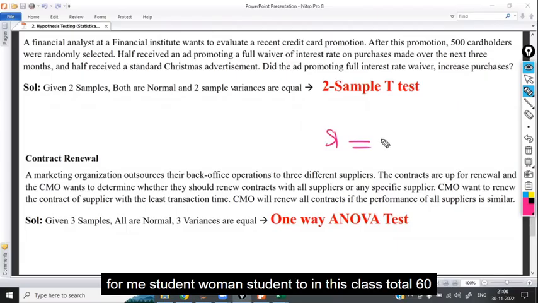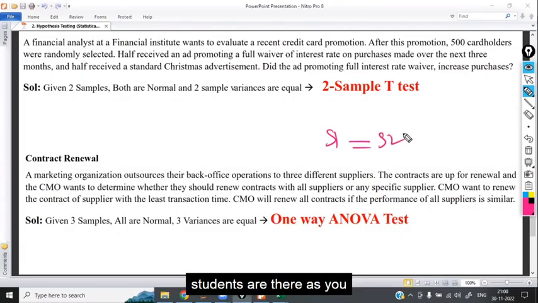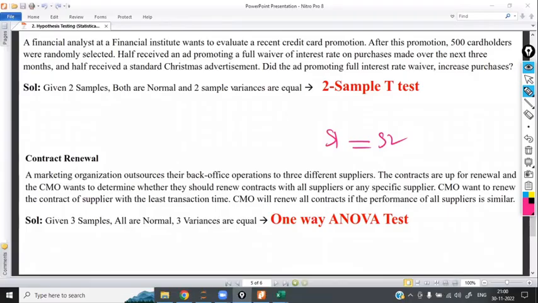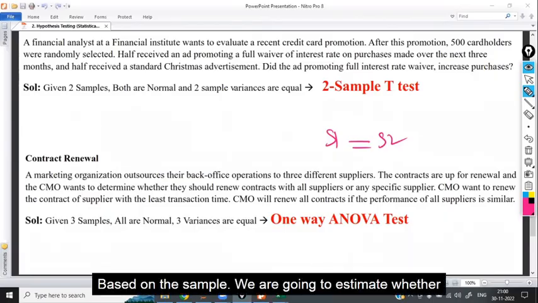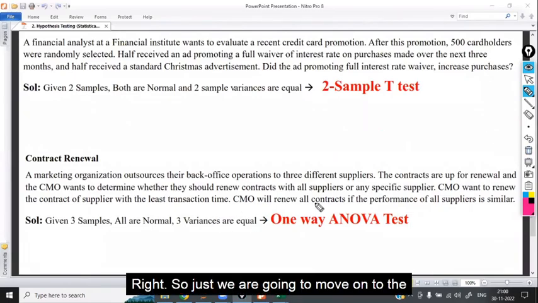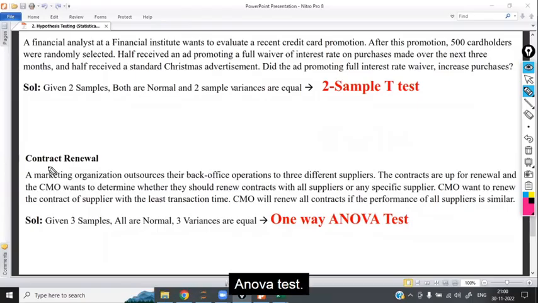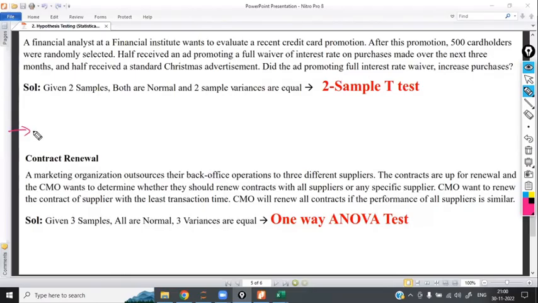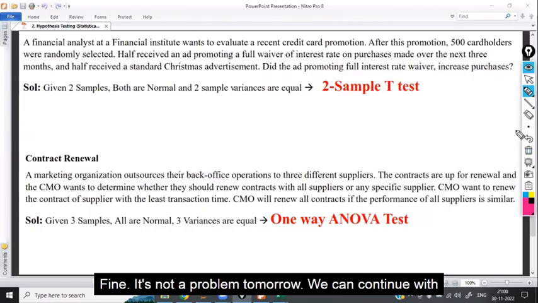For me, student 1, student 2, in this class, a total of 60 students are there. Assume all the students are equal. For me, each and every student is equal. That is the null hypothesis. Alternate hypothesis, they are not equal. I am showing partiality. Based on the sample, we are going to estimate whether null hypothesis or alternate hypothesis. So just we are going to move on to the ANOVA test, but your faces say no sir, stop sir. Okay, fine. It's not a problem.